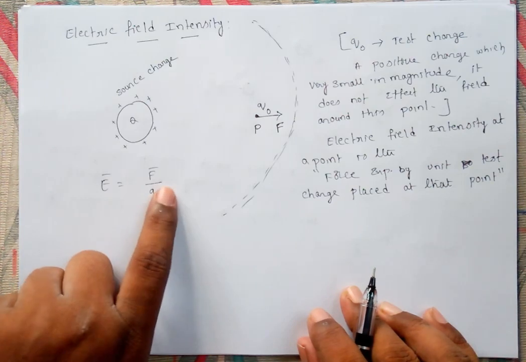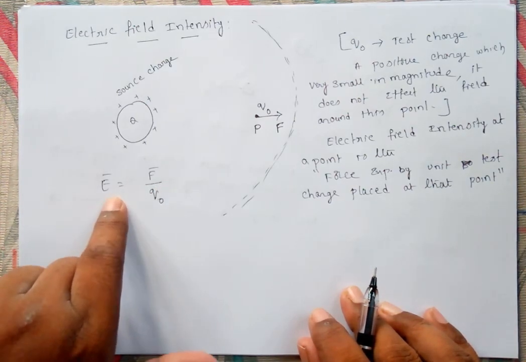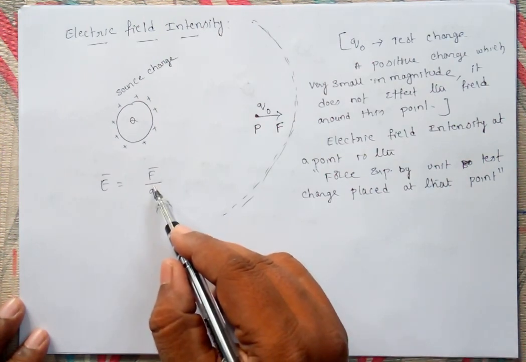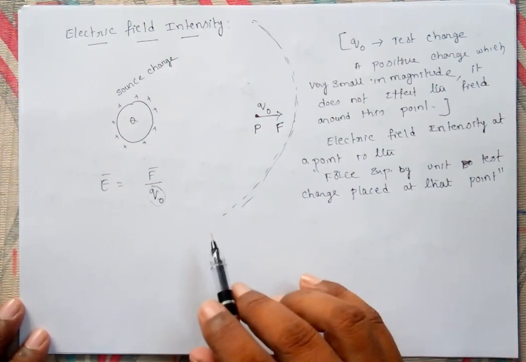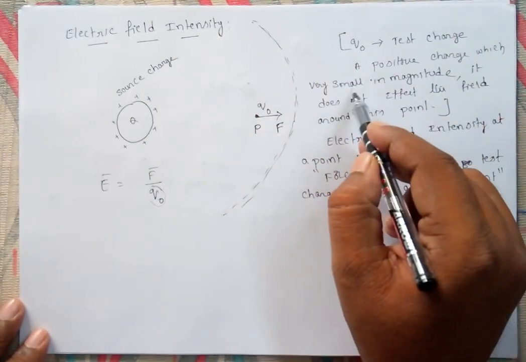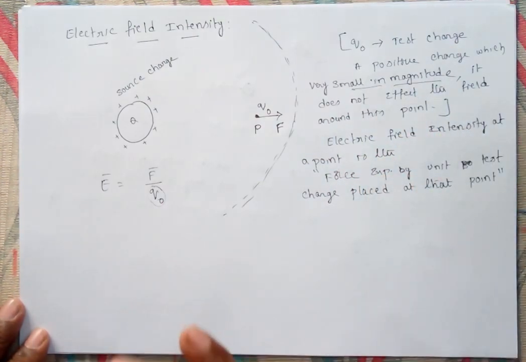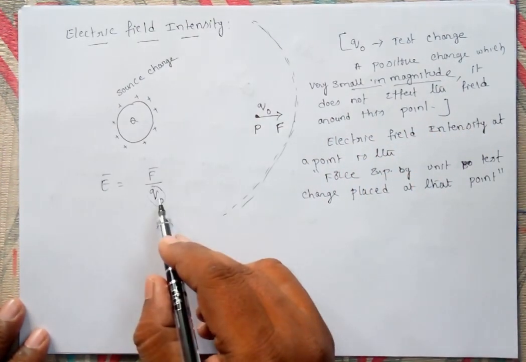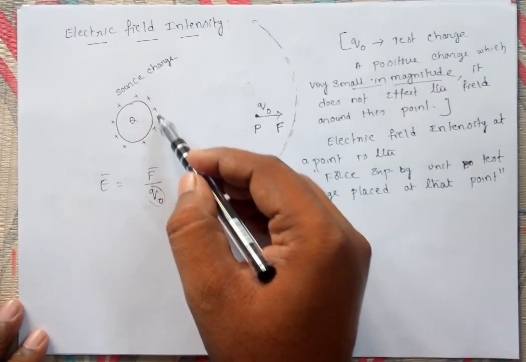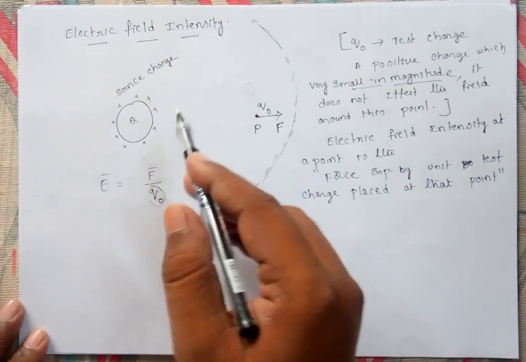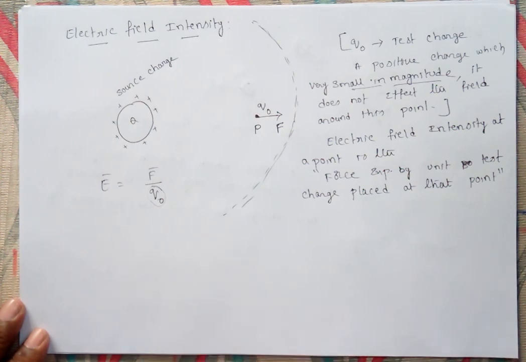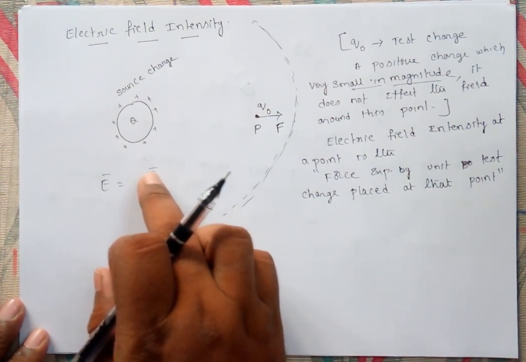Here you know force is a vector quantity, that's why electric field intensity is also a vector quantity. And we are taking in the denominator a test charge, and test charge means which is very small in magnitude. So correctly you have to say that if this test charge is large in size, what will happen? I told you the charge distribution over the source charge will be disturbed. That's why electric field intensity also is going to be disturbed. That's why clearly telling that this charge should be very small.